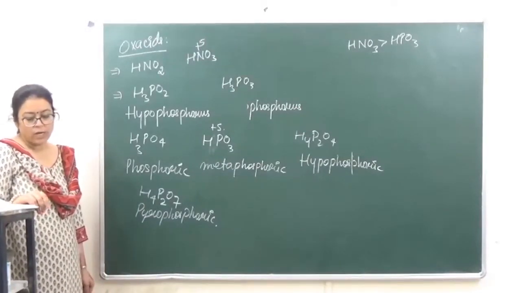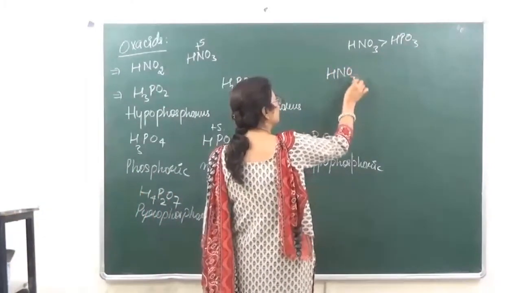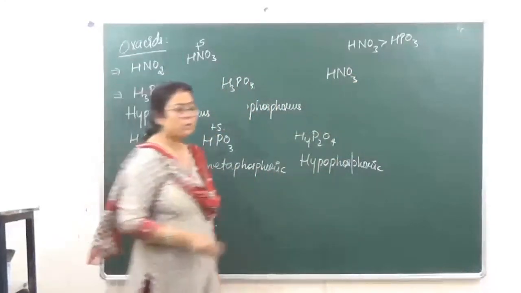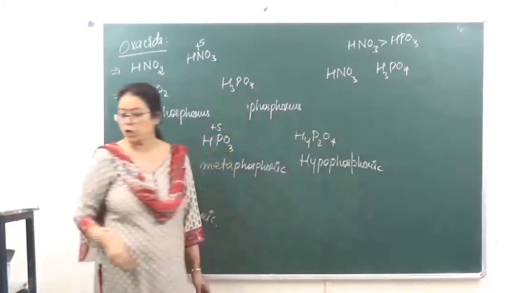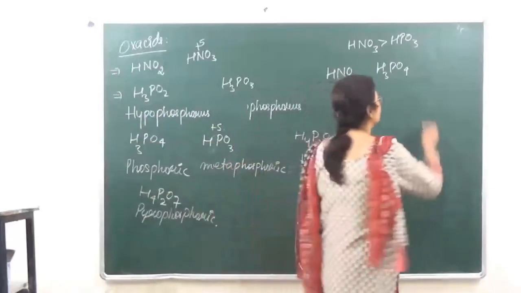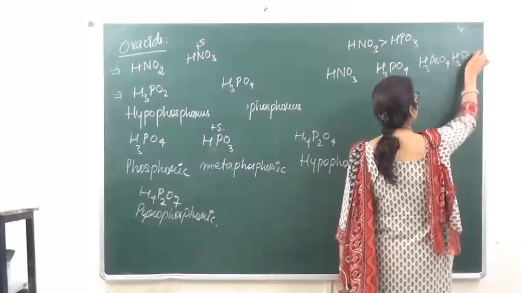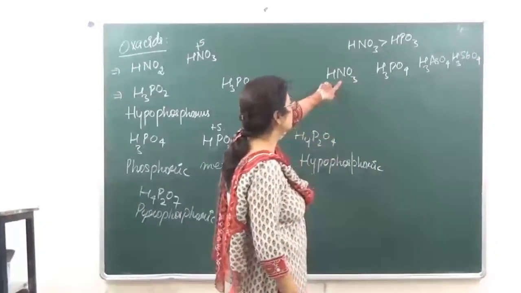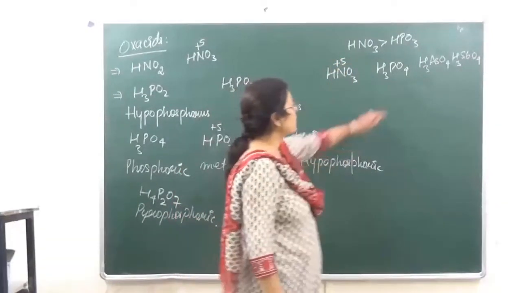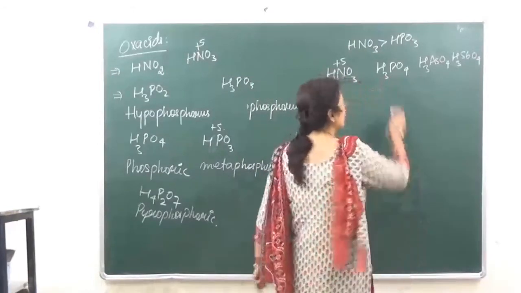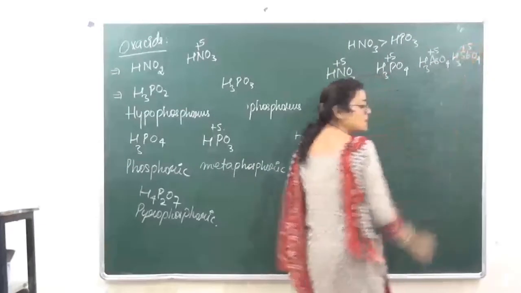क्लियर हो गया? So we are talking of HNO3, and we are talking of H3PO4, ठीक है, we are talking of H3AsO4 and H3SbO4. Just look at the oxidation state over here. 3 minus 8, +5. ओके, और यहाँ पे कितनी आ जाएगी? 4 minus 8, 8 minus 3, +5. यहाँ पे भी +5 और यहाँ पे भी +5.